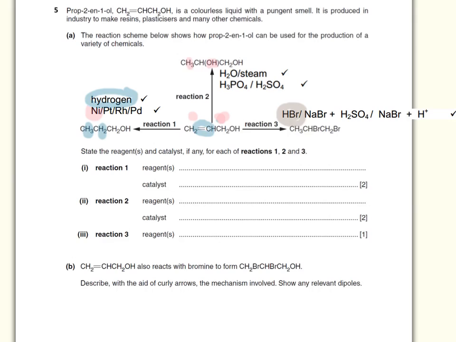One hydrogen again attaching to the first carbon here, and a bromine attaching over here, as well as a bromine replacing the OH over here to form a bromine over here. And this particular part from there to there is nucleophilic substitution, whereas this part here is electrophilic addition.